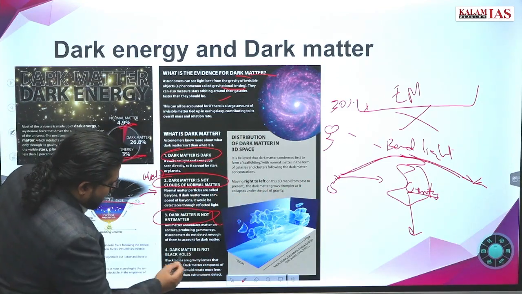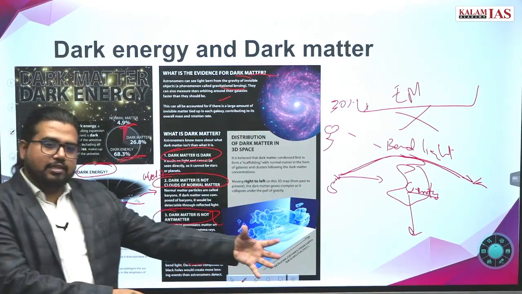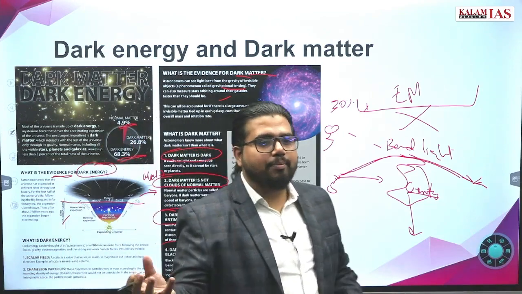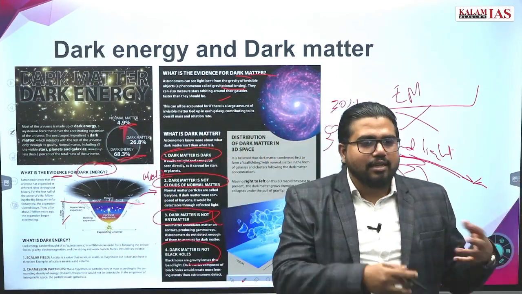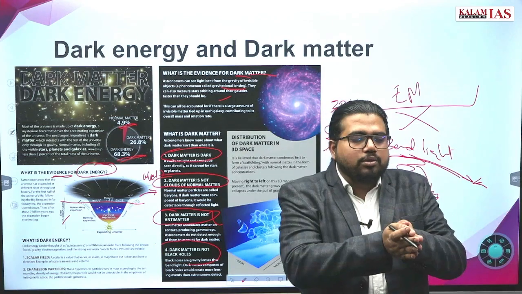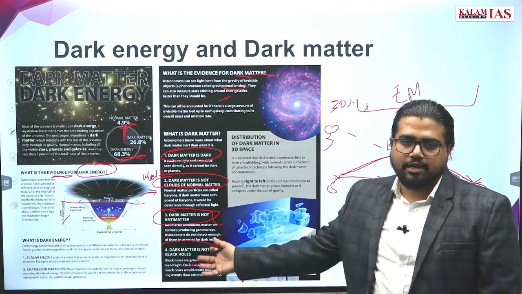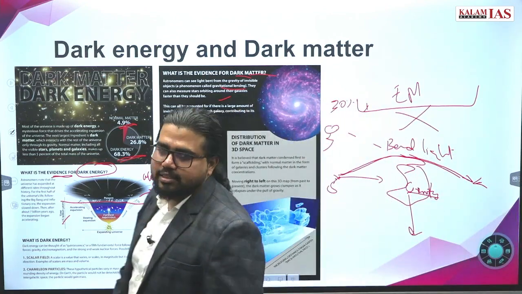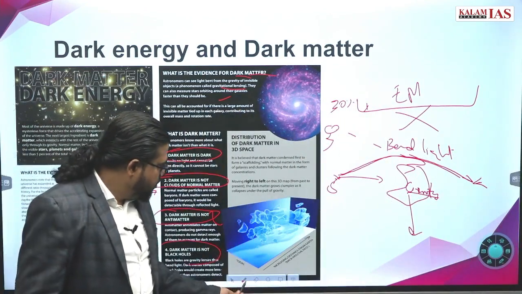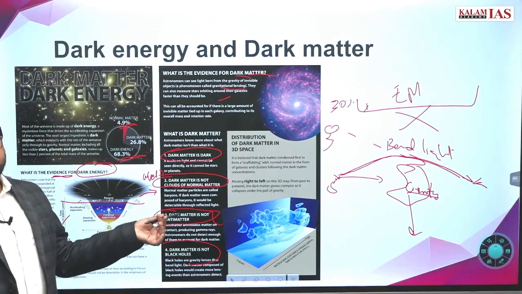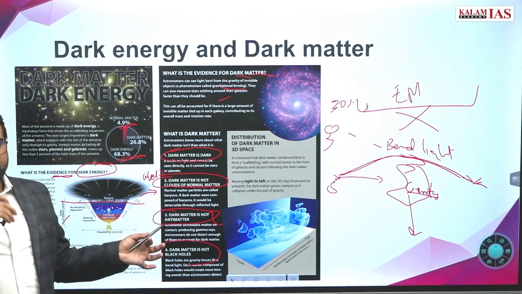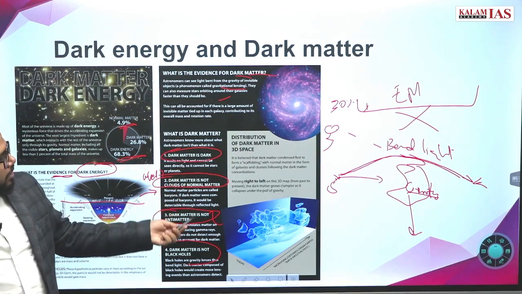Dark matter is not black holes. Black holes are a totally different concept. Black holes happen at the end of life stage of stars, and these are areas where stars collapse into themselves and there is huge gravity. This is a totally different concept. These are not black holes. These are different concepts in themselves. Go ahead, if any of these statements is there in your exam, you should be easily able to identify this is a wrong statement. Go ahead.